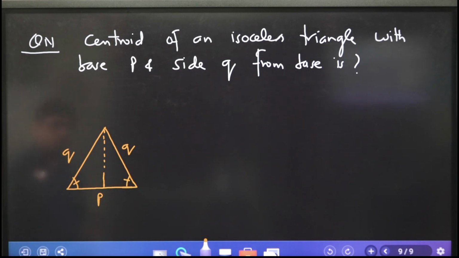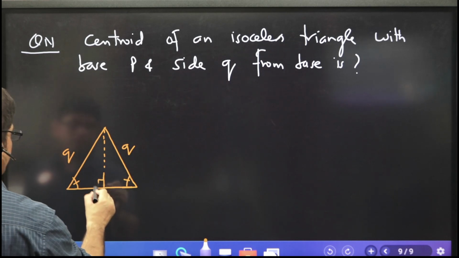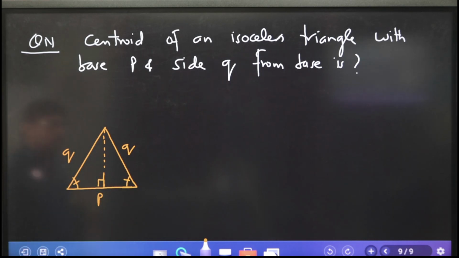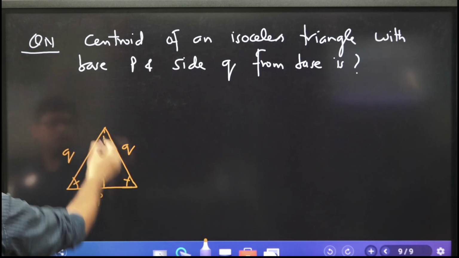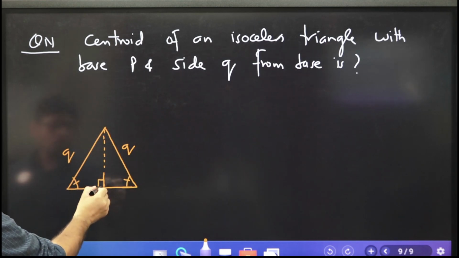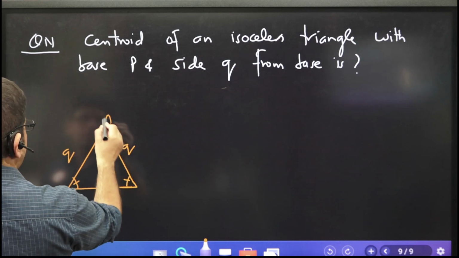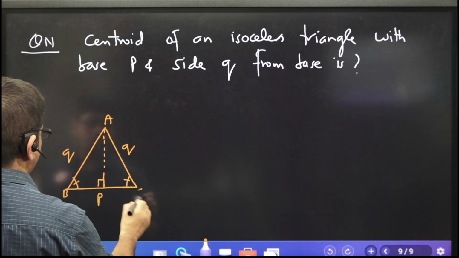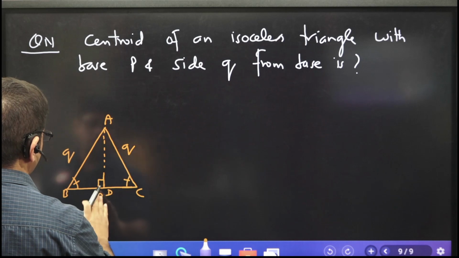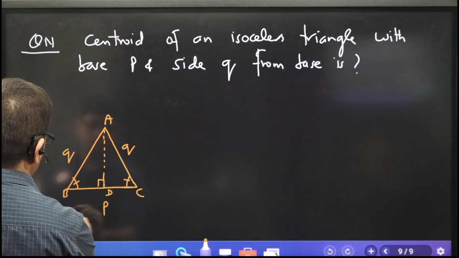This angle is going to be 90 degrees because it divides the base, because these two sides are equal. So if you draw the median here, it is 90 degrees on the base. Okay, let's call it A, B, C, and D, and this length is P.